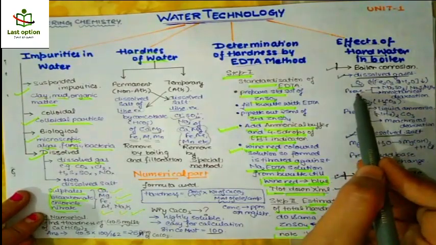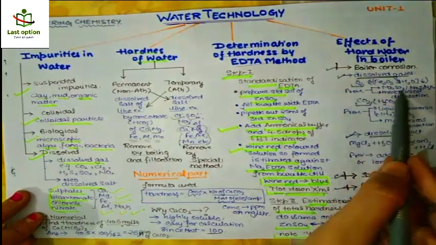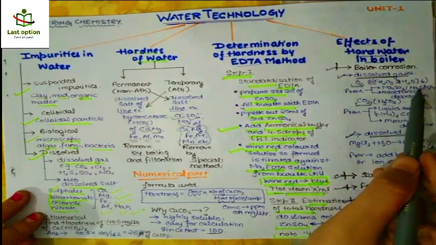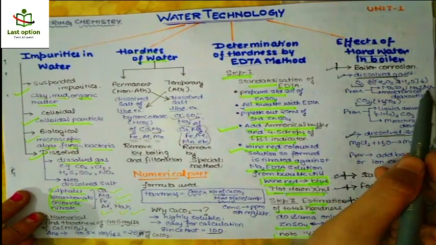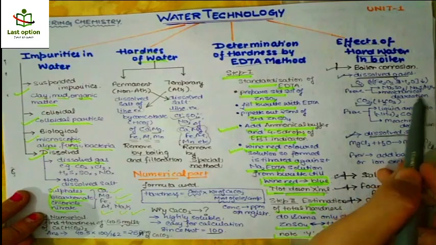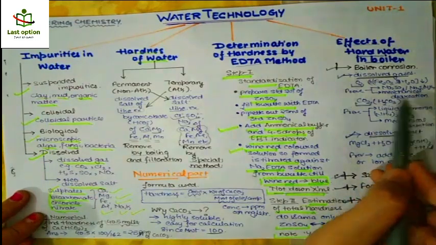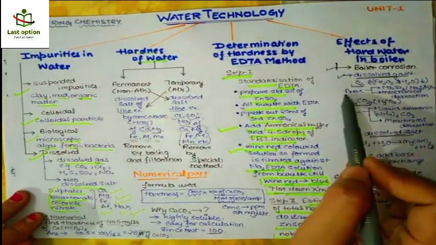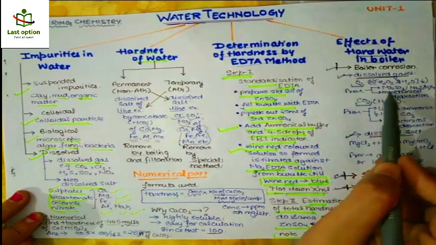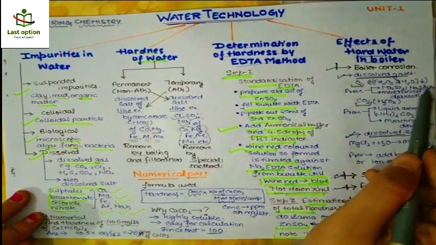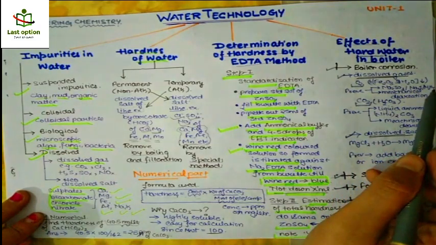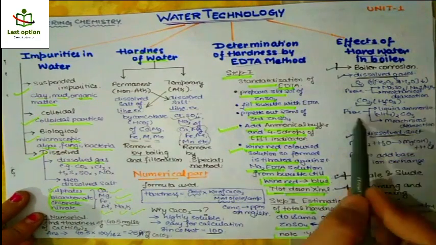And what is the prevention? How can we prevent it? By adding Na2SO3 or Na2S and N2H4, okay, or by mechanical deaeration. These are the two prevention methods which are used. And Na2SO3, Na2S, N2H4, these are very important and asked directly.